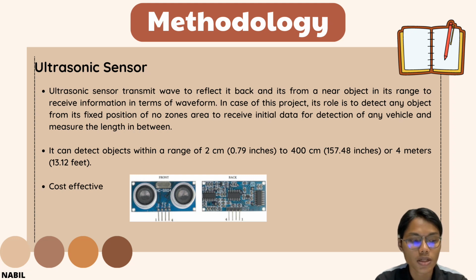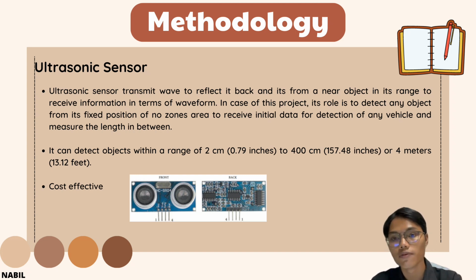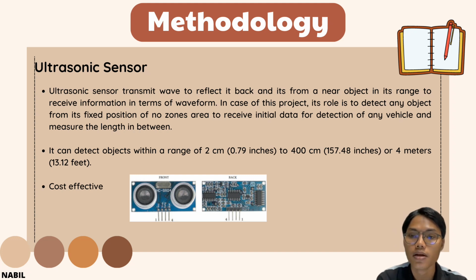It can detect objects within a range of 2 cm, 0.79 inches, to 400 cm, which is 157.48 inches, or 4 meters, 13.12 feet. The reason it was chosen is that it is cost effective.